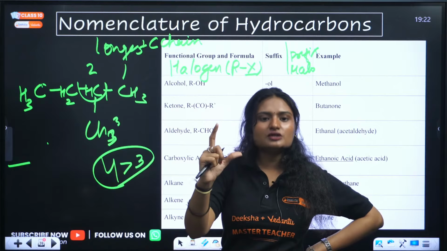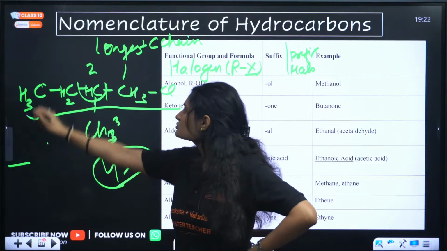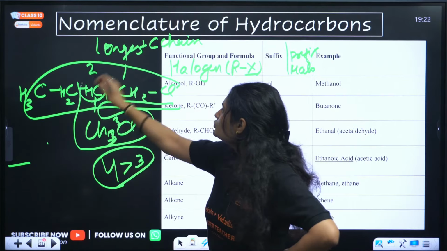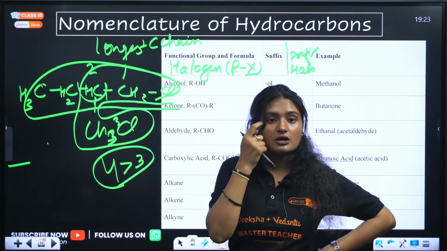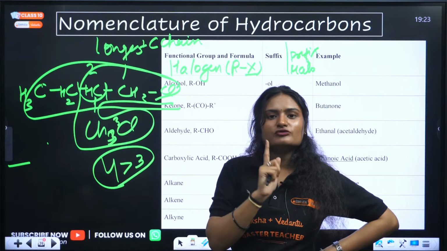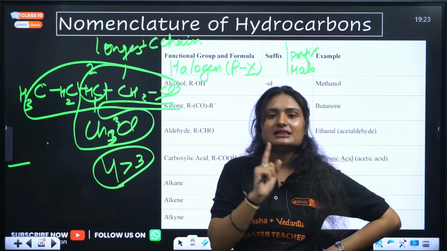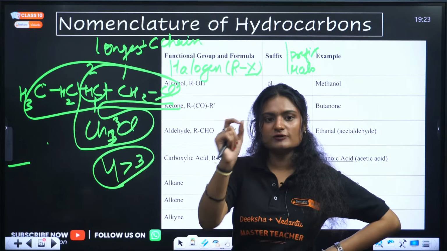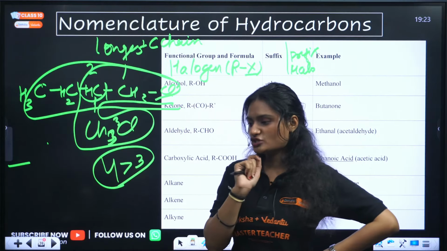But if a functional group is there, let's say the Cl, then you will count only that chain. In that case, it doesn't matter if it is in the longest carbon chain or not. Firstly, look for the longest carbon chain. If the functional group is not in that chain, then look for the carbon chain which has the functional group. That will be your parent chain.